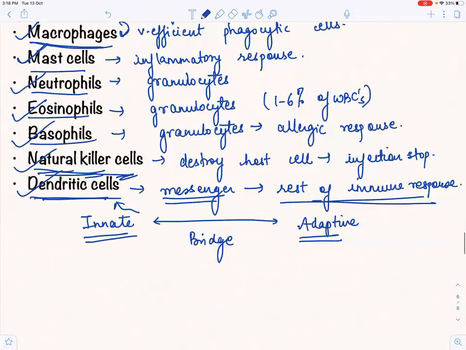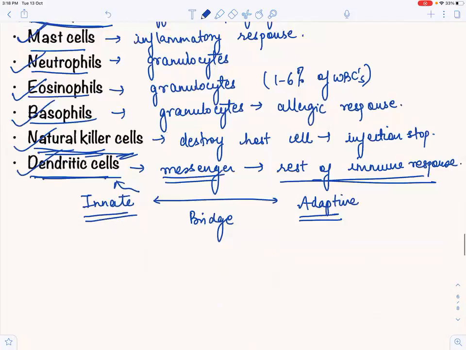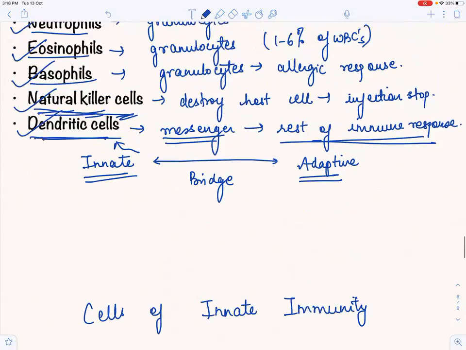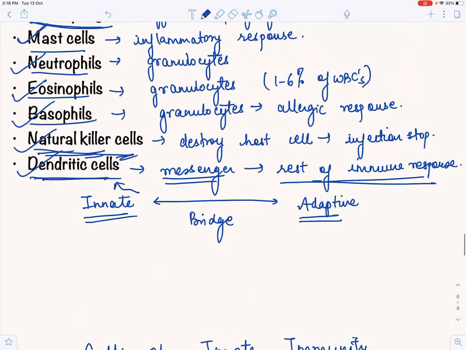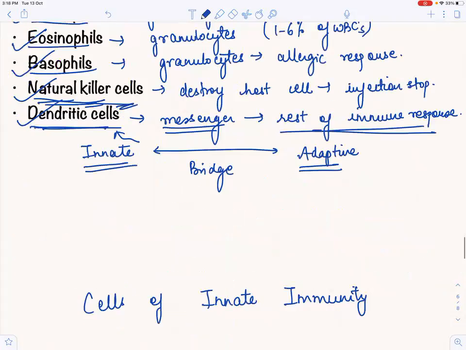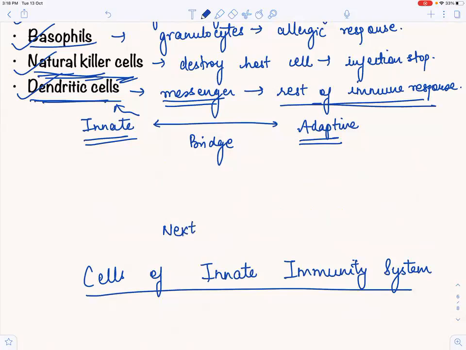Next lecture, we are going to do the cells of innate immunity. What have I written here? Cells of innate immunity system. I thought I had written response. So this is our next lecture, and this lecture will be very important.